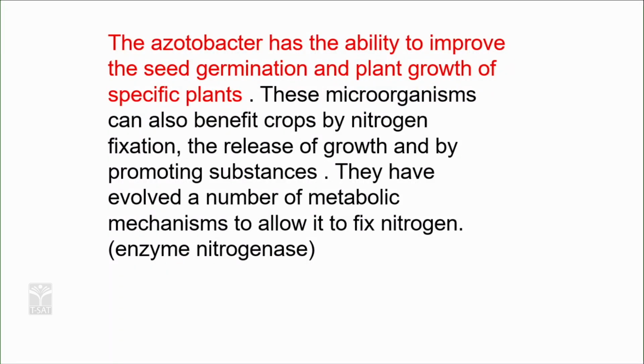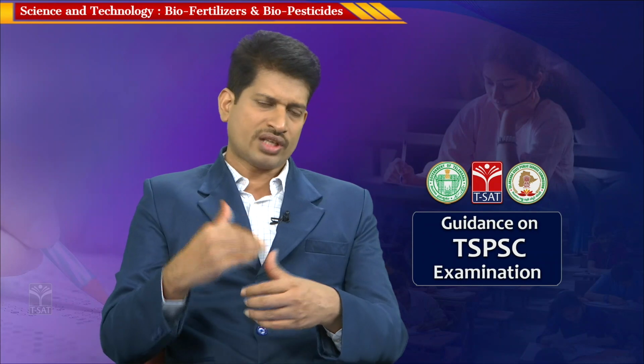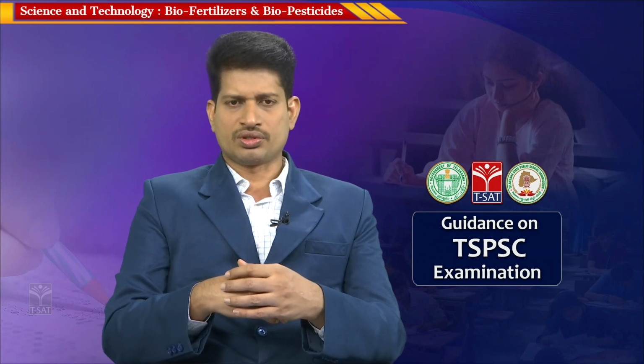A different application apart from fertilizers in the case of azolla. These microorganisms can also benefit crops by nitrogen fixation. So, there is a double-edged advantage here. One, it is enhancing the rate of germination. Second, it is fixing the atmospheric nitrogen. These are the two advantages we have got.